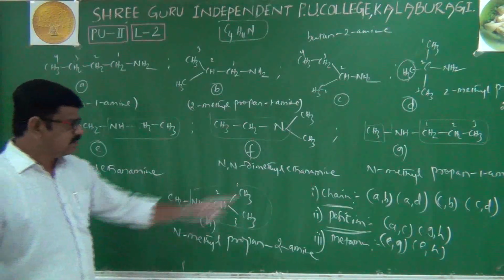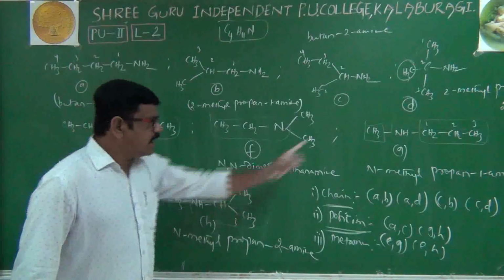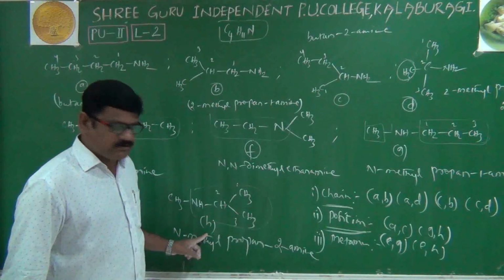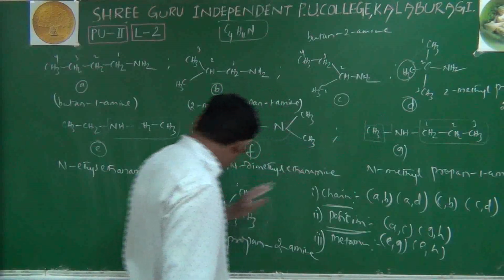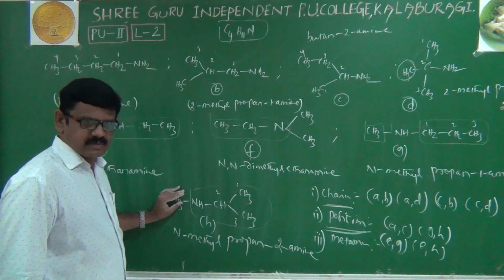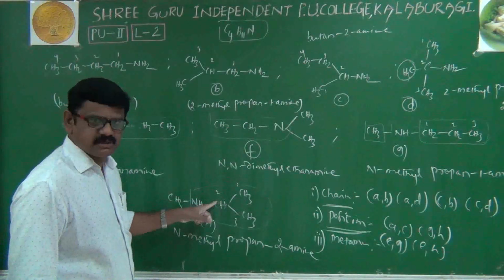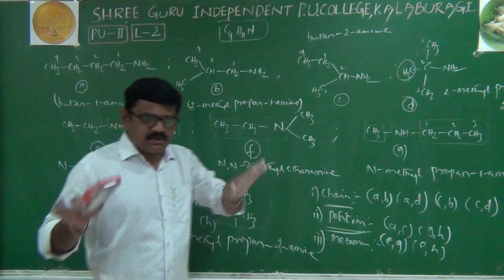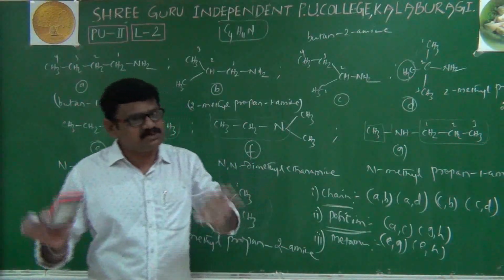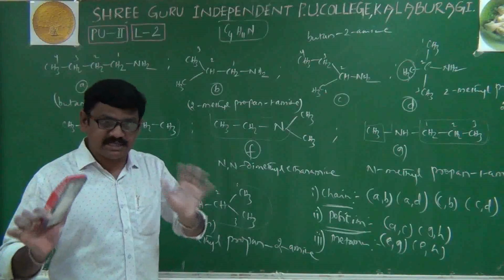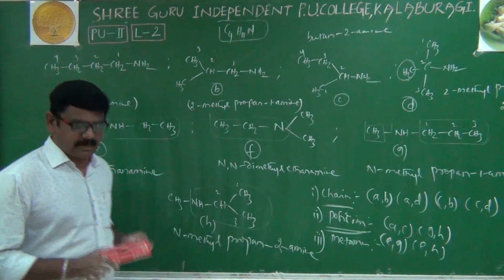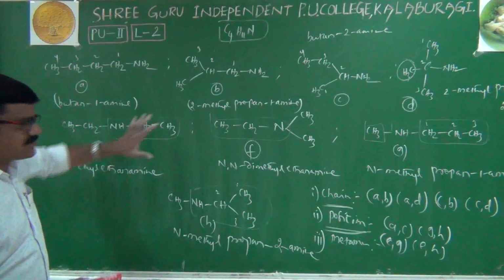I'll repeat. G and H are not metamers. Why? Because here we'll have methyl, here also we'll have methyl. Then no need to say the other groups, because both the sides of the functional group, both the alkyl groups should be different. Then only they will be called metamers.